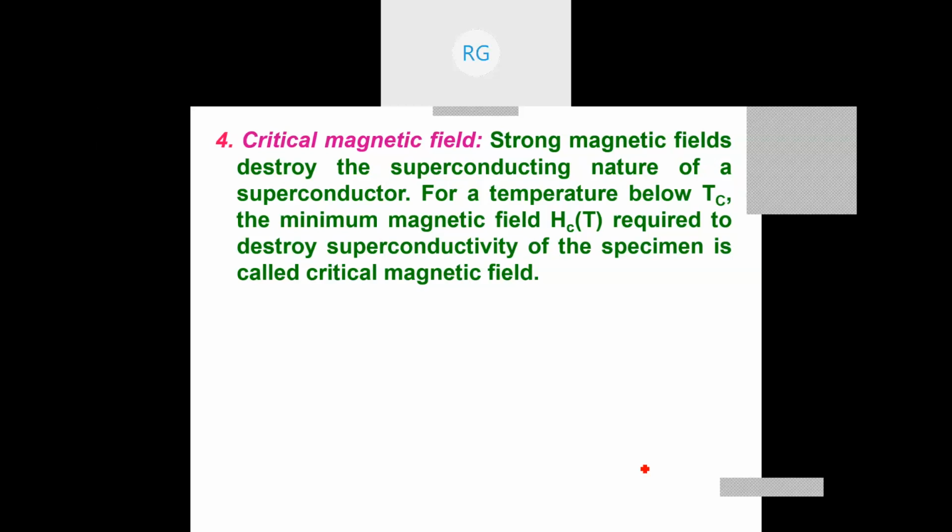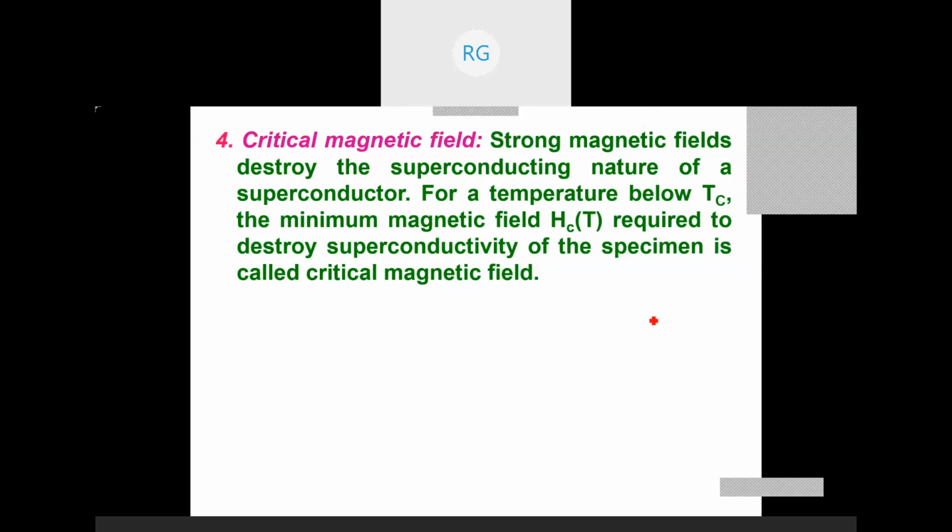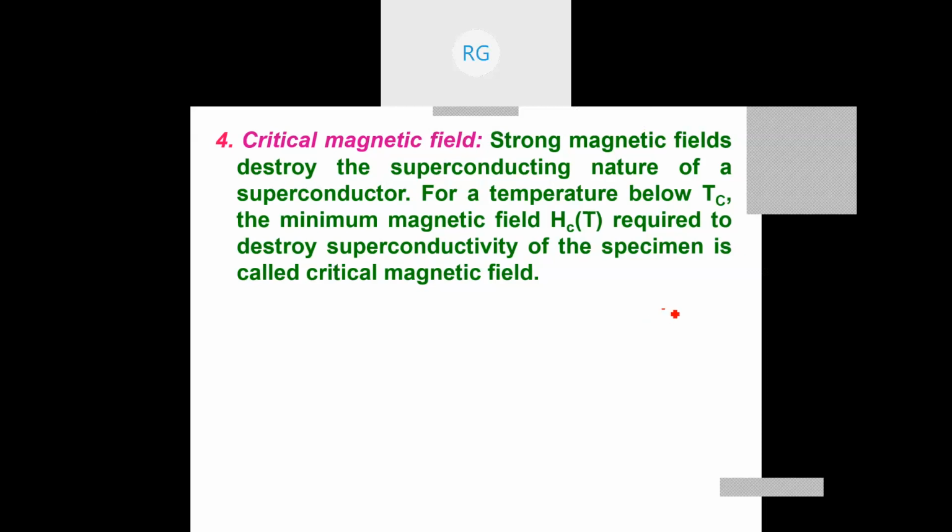The critical temperature T_c we have defined is the critical temperature of the material when no external magnetic field is applied.